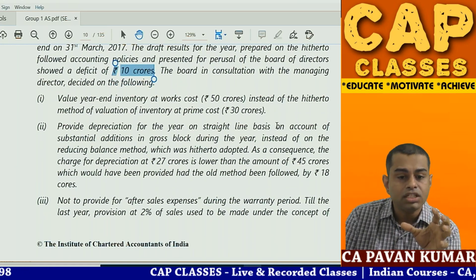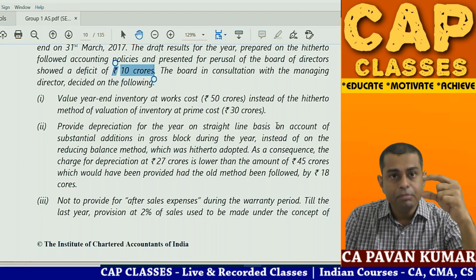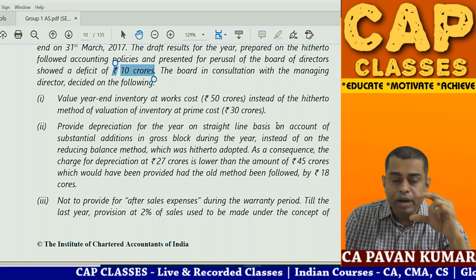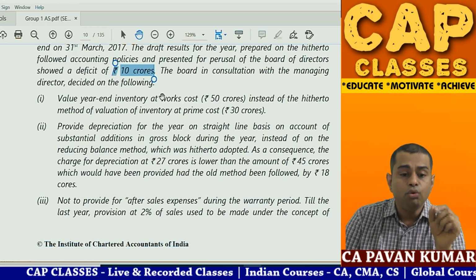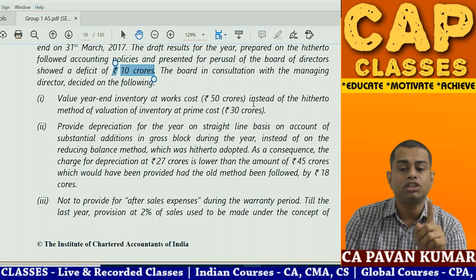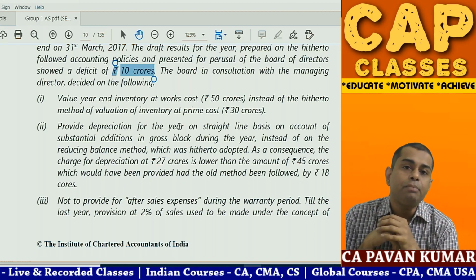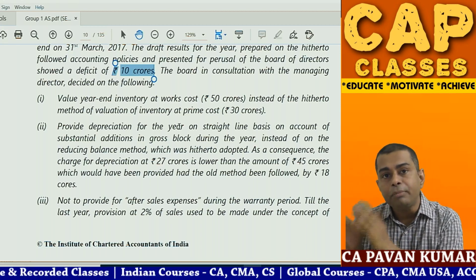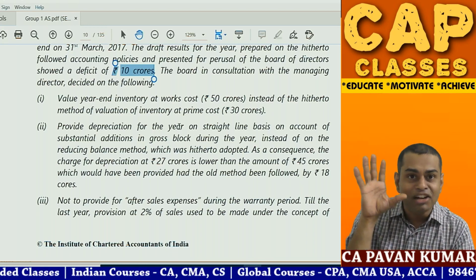What is works cost? Works cost, do you remember? Direct material, direct labor, direct expenses, put together is prime cost. Add factory overheads, it will become works cost. So now year-end inventory is 50 crores at present based on works cost, instead of hitherto method of valuation of inventory at prime cost. That means previously you were following prime cost, now you are following factory cost. Why? Is it to match that 40 crores of profit?